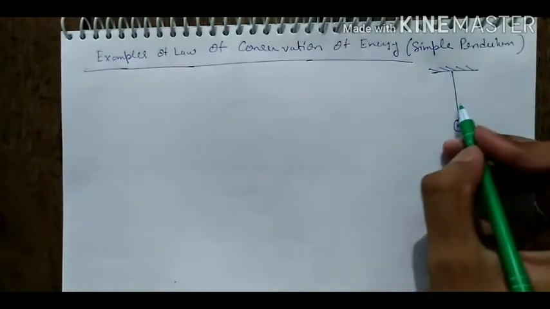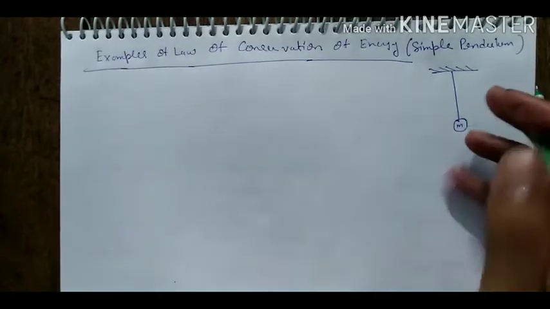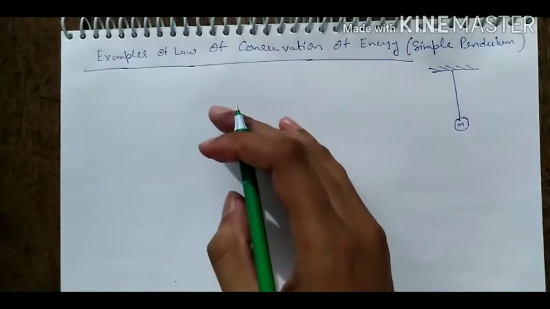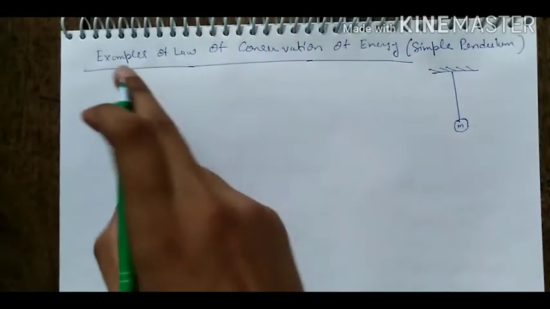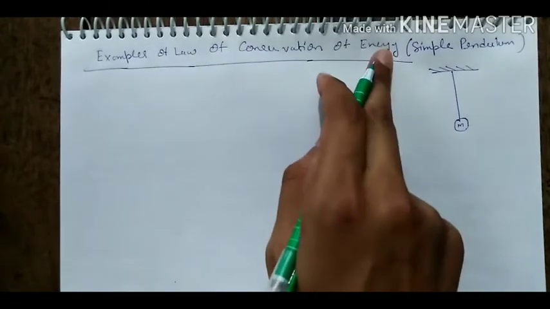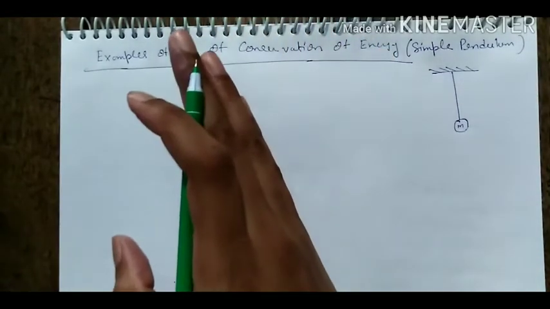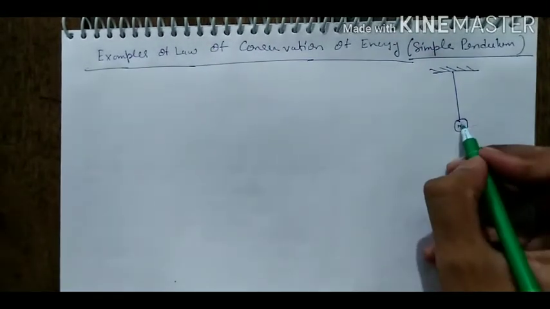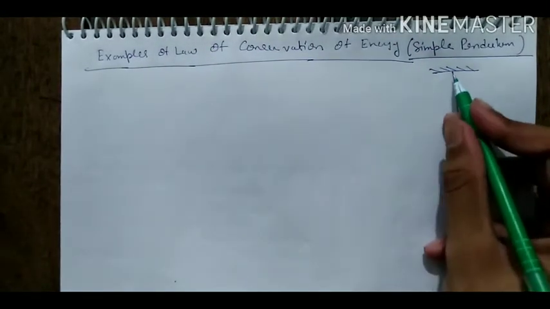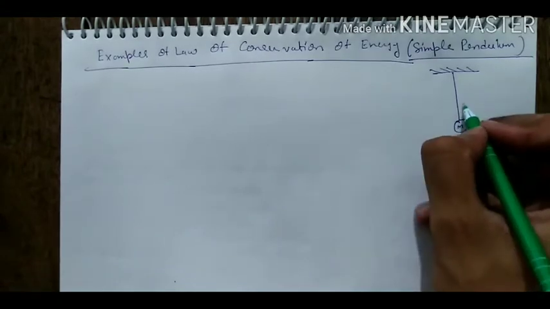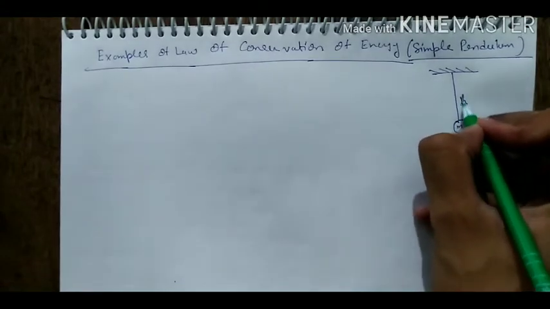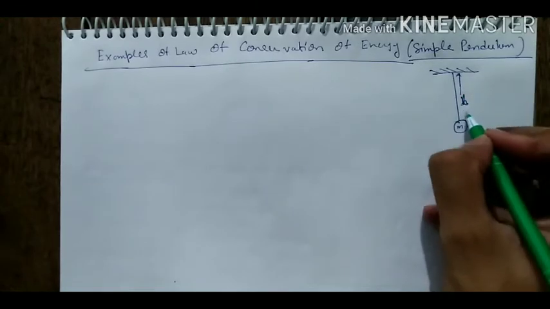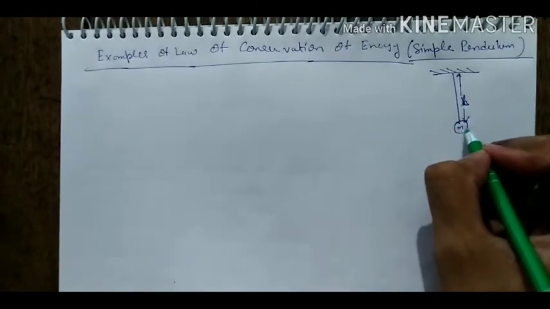Now we will study the motion of the simple pendulum and how energy remains conserved. Our topic is examples of law of conservation of energy. Our first example is the simple pendulum. A simple pendulum means a body is suspended with a string having length L, and a bob having mass m is suspended.